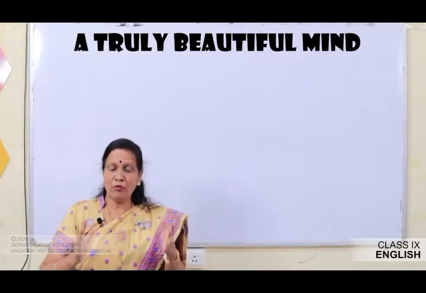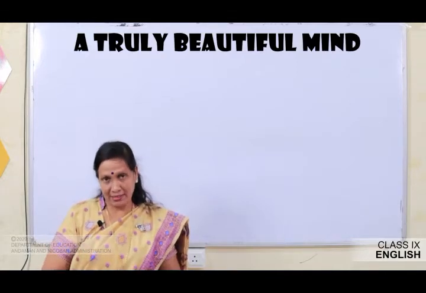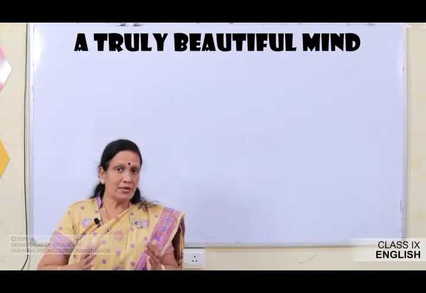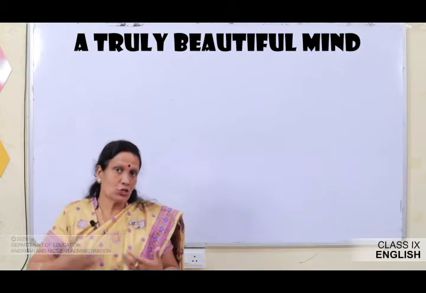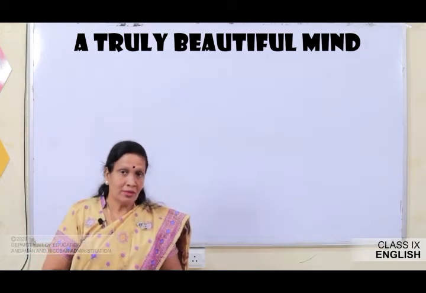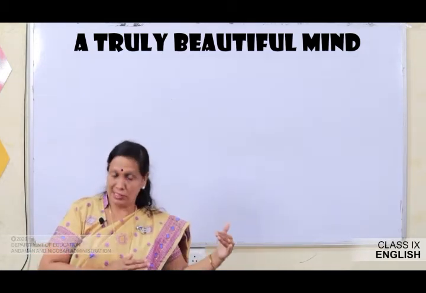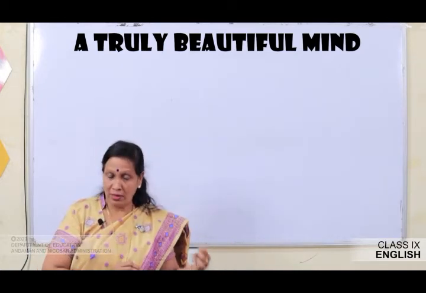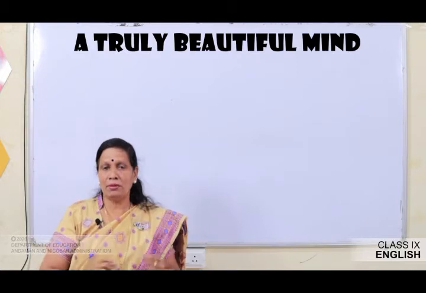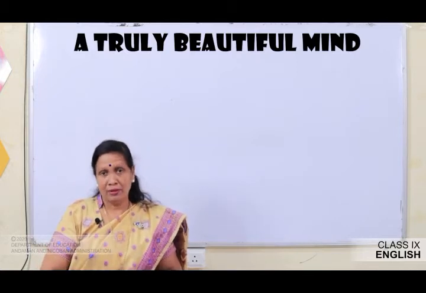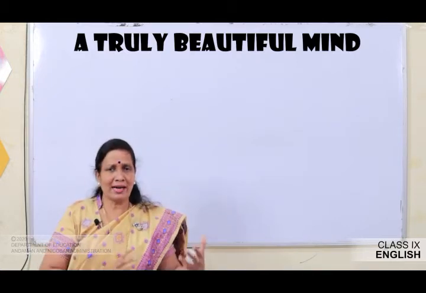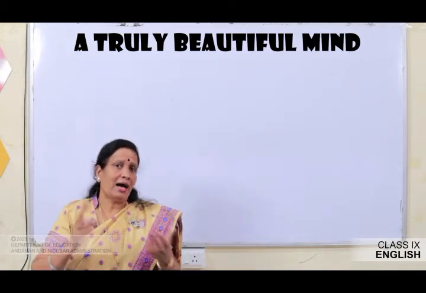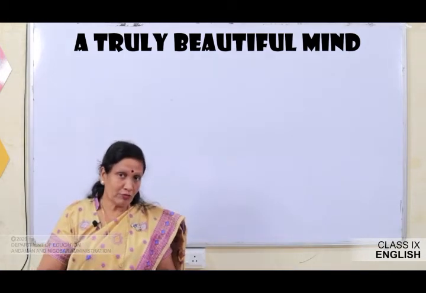Children, before we move on to the lesson, I would request you to read, after we finish reading this particular part, the before you read section also, which talks about Albert Einstein's work, which really made him a genius. He had done great work in science, in physics and in maths and philosophy.